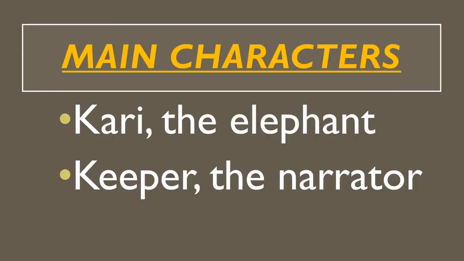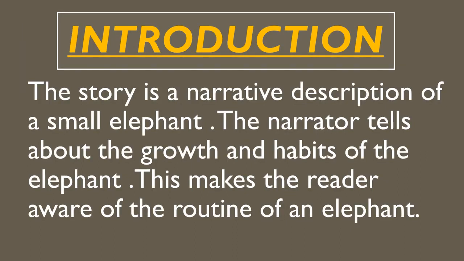Before starting with the summary of the chapter, let's have a look once again at the main characters of the chapter, that are Curry the elephant and Keeper the narrator. The introduction of the chapter is like this. The story is a narrative description of a small elephant. The narrator tells about the growth and habits of the elephant. This makes the reader aware of the routine of an elephant.